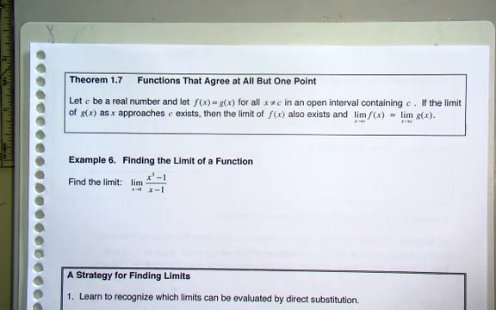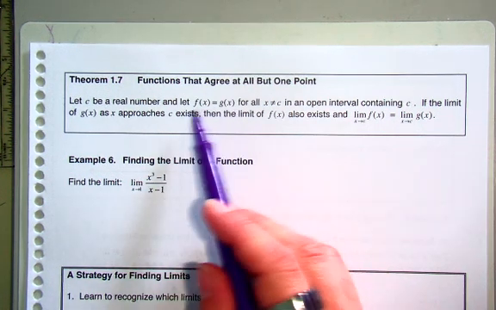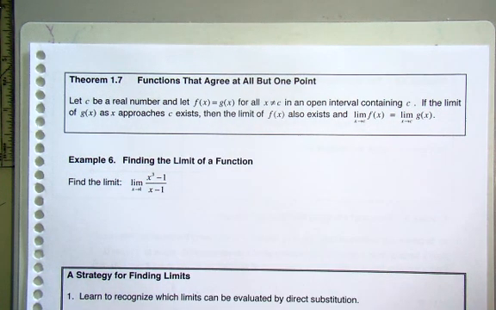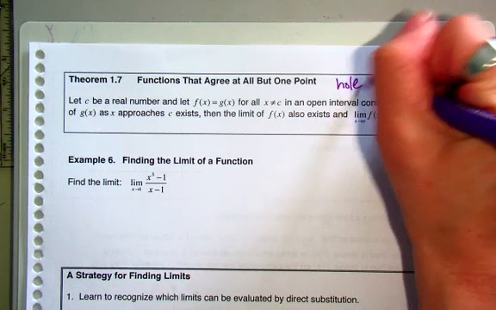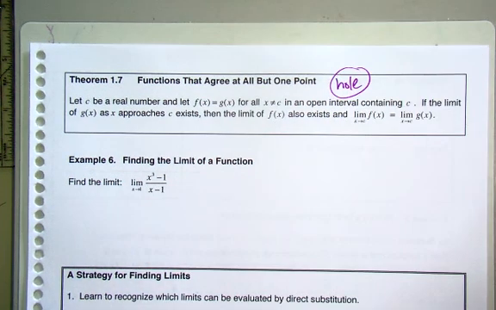Anyone, these are the graphs, so what am I talking about? When it agrees in all but one point. Basically, the graphs are exactly the same except for one point. Usually what this means is it's got a hole. When something has a hole, you can just evaluate it as if it didn't have a hole. Because the limit is going to be the answer to where that hole is. Your limit is going to be the y value of the hole. So that's all you have to do.